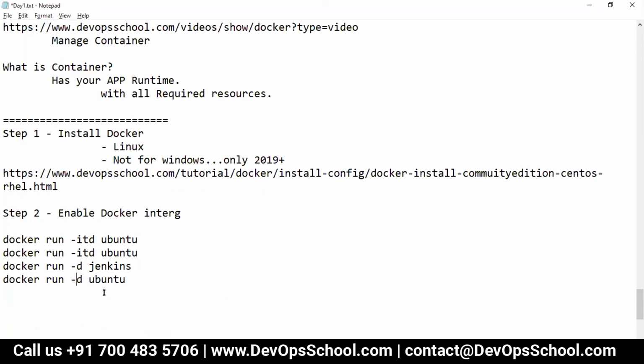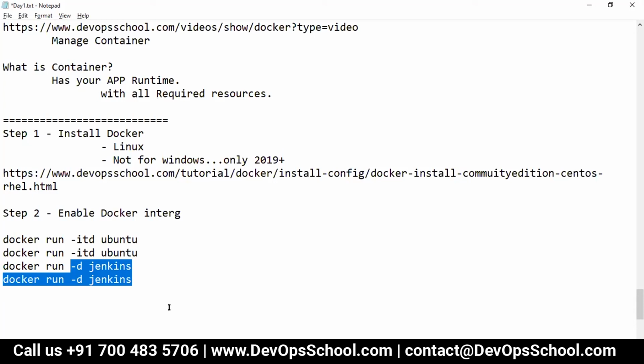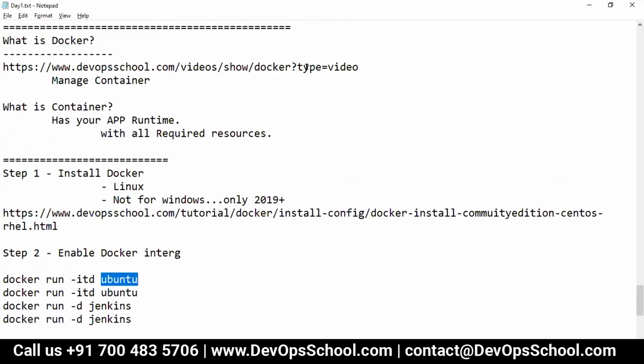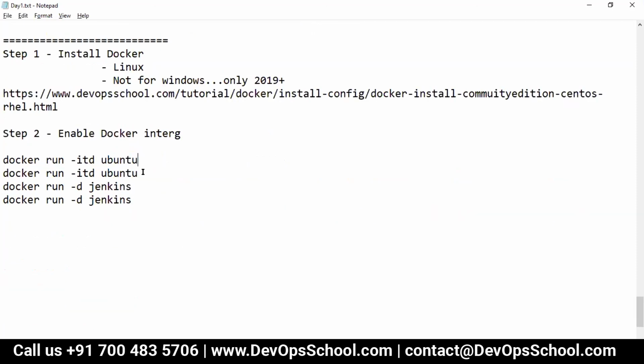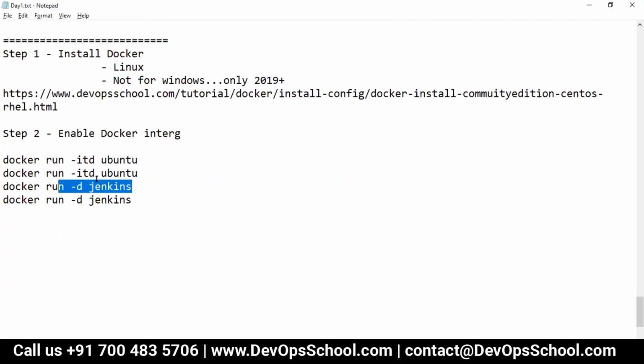This command you run just blindly. It will create 4 containers, 2 of Ubuntu app, and yes, I said app, mind it here. If you have a problem hearing this word, this is called the Ubuntu app, not an operating system, then learn Docker. Here you have it. Learn Docker. Why am I calling it an app, not an operating system? So here, you are running 4 containers, 2 of Ubuntu and 2 of Jenkins.